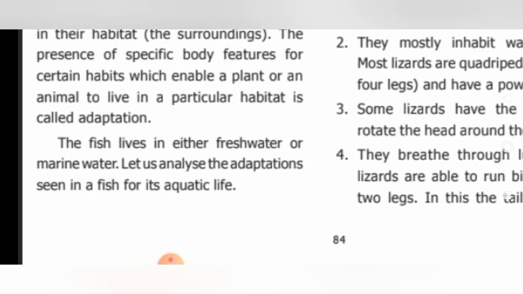The fish lives in either freshwater or marine water. We know that fish can also live in rivers and lakes, isn't it? Similarly, ponds also. At the same time, it can also survive in the oceans. Am I right? Yes. So let us analyze the adaptations seen in fish for its aquatic life. For the sake of aquatic life, what adaptations has the fish undergone? Let us discuss now.